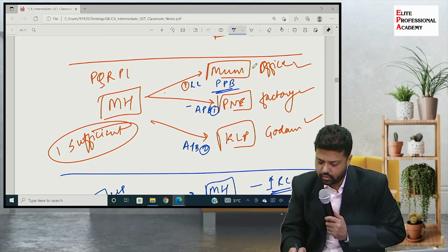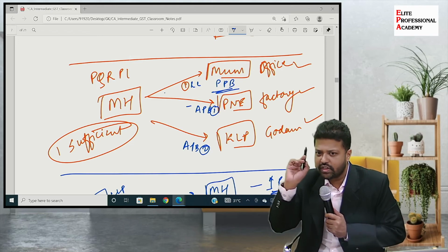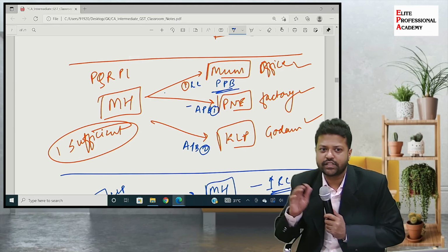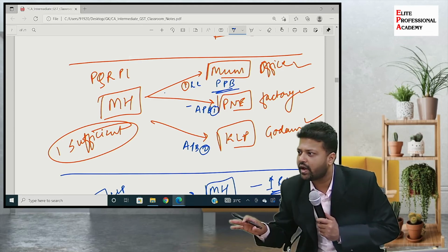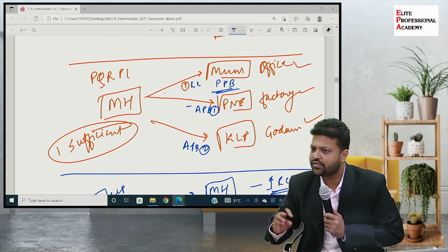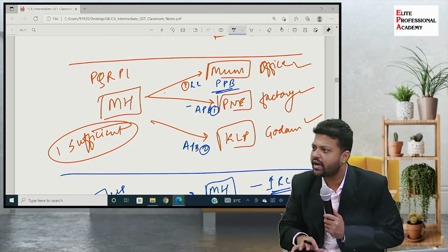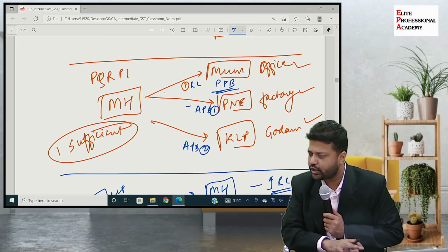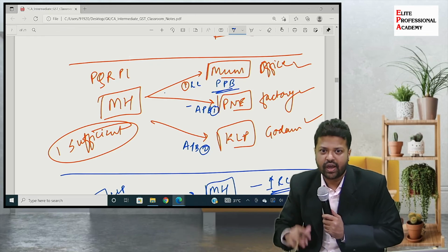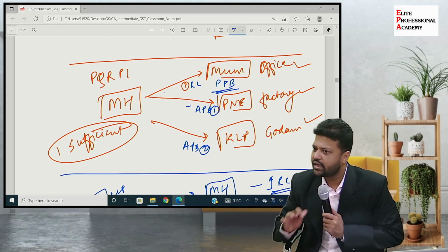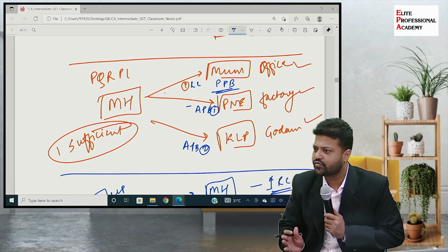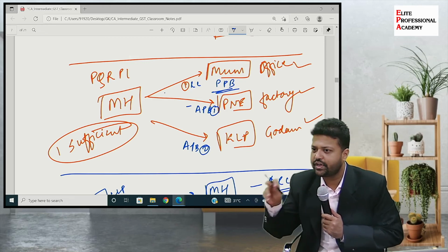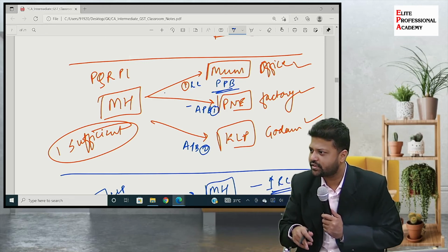First scenario, Mumbai, Pune, Kolhapur having only one registration number, and in that registration number, Pune and Kolhapur are registered as additional places of business. So there cannot be supply. It is just a transfer, means transfer without supply. Supply is not there. It is not covered by the supply definition, also the transaction pertaining to schedule 1. But Mumbai, Pune, Kolhapur having 3 sets of registration numbers. In that case, whatever goods are getting transferred between Mumbai, Pune, Pune, Kolhapur and Mumbai, Kolhapur will be treated as supply even though it is without consideration because it is distinct persons.